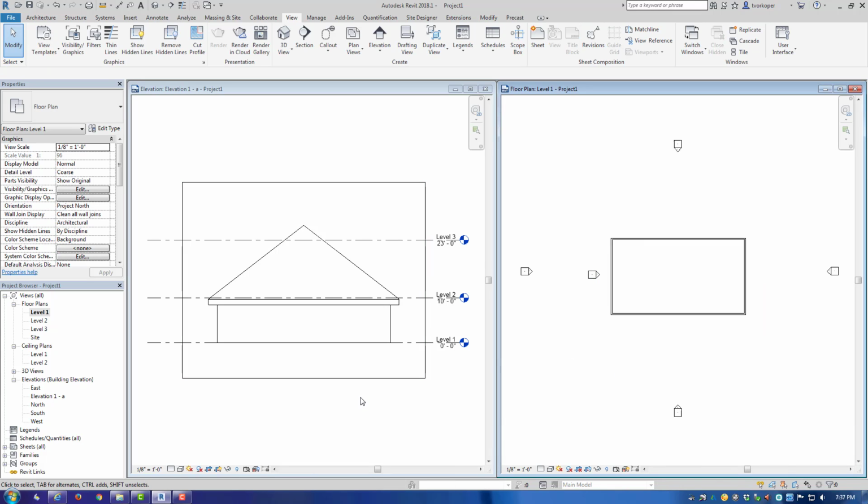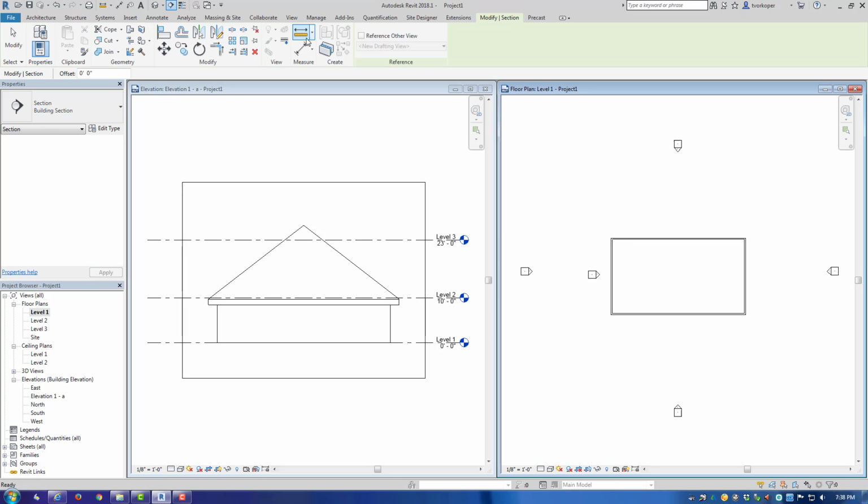A section view is similar to an elevation view, as it is a vertical projection of the building. However, section view slices through the building so you can actually see inside. It is created in the same way as the elevation. You go to your View tab, Create Panel, and you can see that the section tool is right here. Once you select the section tool, Revit will want you to left click and drag to the next position that you want the section view to encompass.